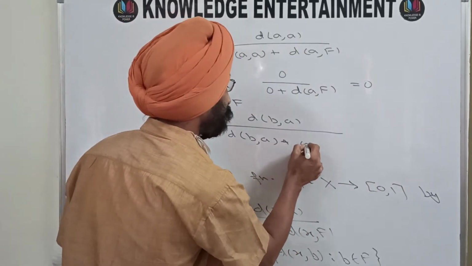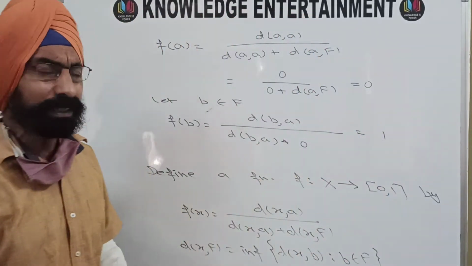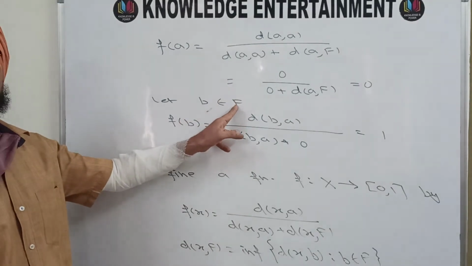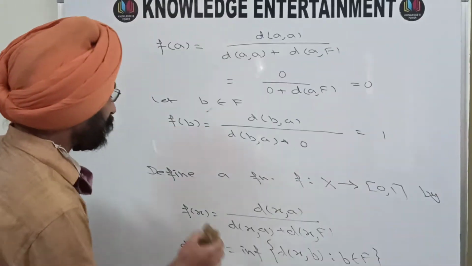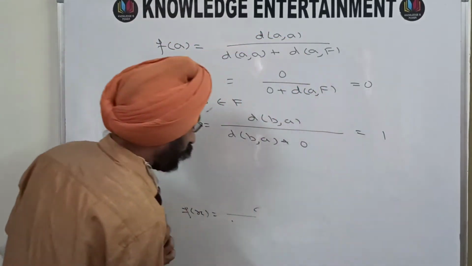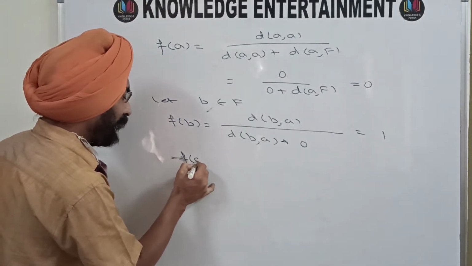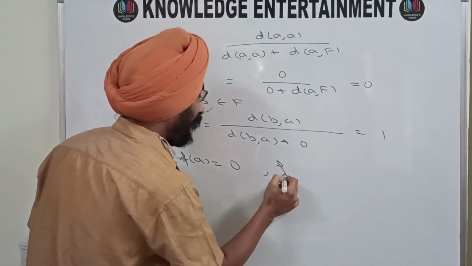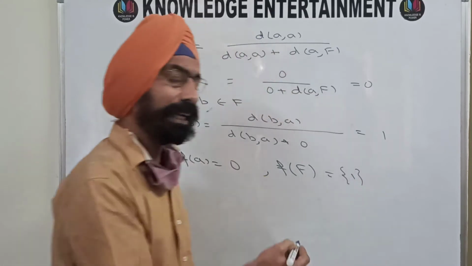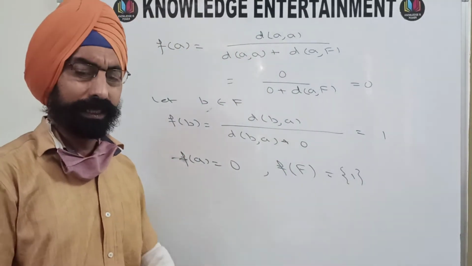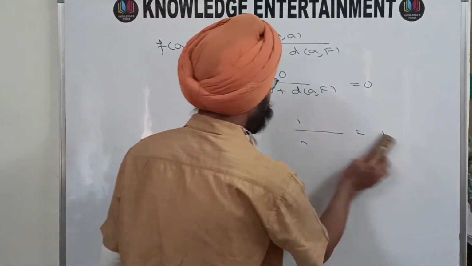So what you are going to get? d of b a divided by d of b a, which is 1. That means whatever point b you take from this closed set F, your f of b is coming to be 1. That means this function f is a continuous function such that f of a is 0 and f of every point of the set F is 1, and that makes this topological space completely regular. So this was the second theorem of the day, and now I am going to move on to the next theorem.